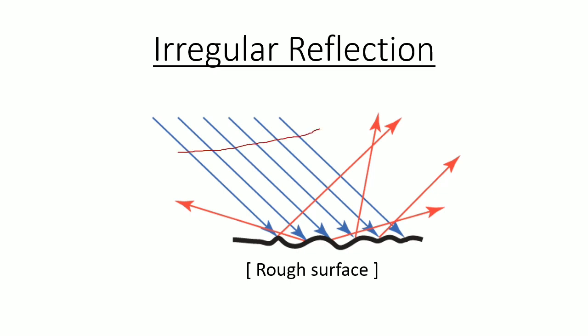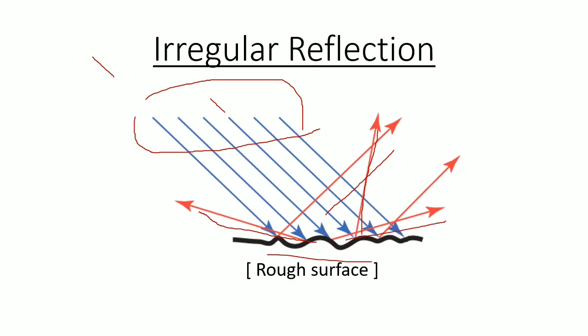Here, as you can see, some of the light rays come from the source of light and strike the rough surface. All the rays of light are reflected in a different direction. As you can see, all the light rays are reflected in different directions. So this is called, or you can also say the light ray gets scattered. This is called irregular reflection.